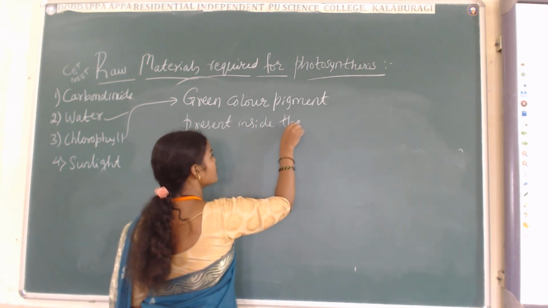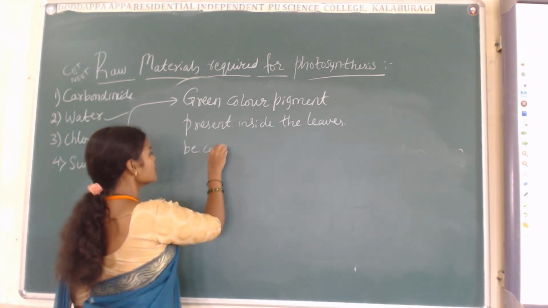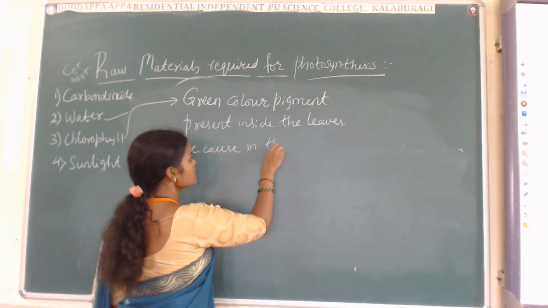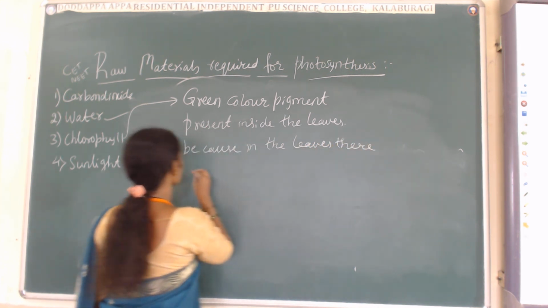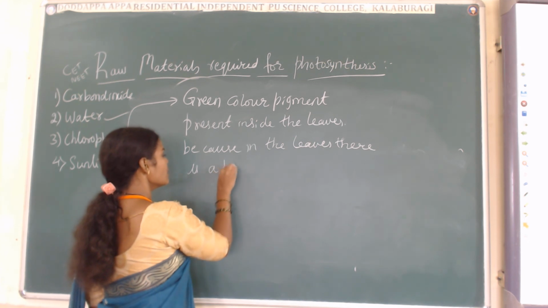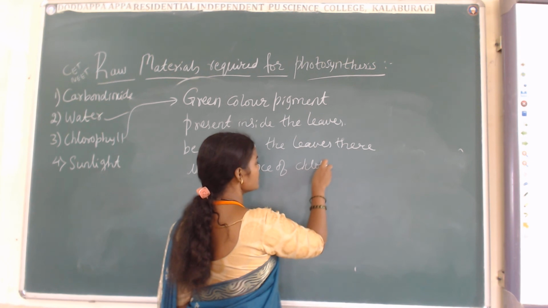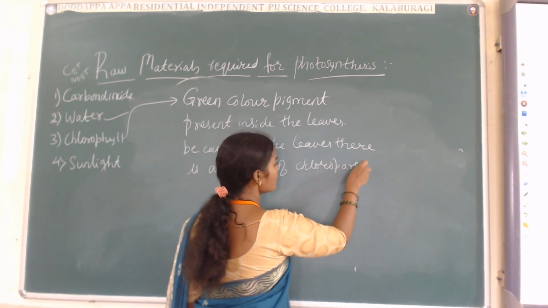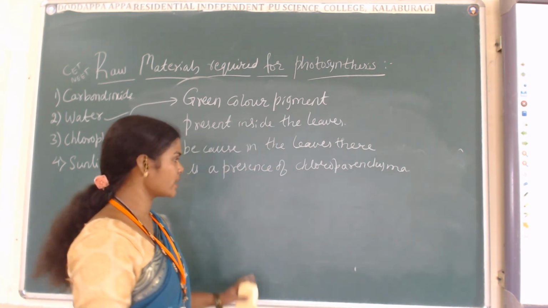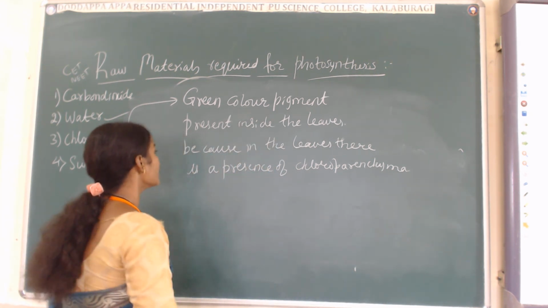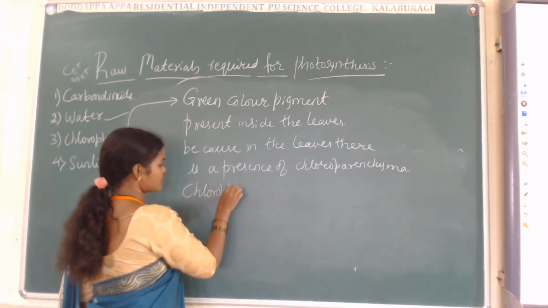Present inside the leaves, because in the leaves there is a presence of chloroparenchyma. When chloroplast is present inside the parenchyma, we call it chloroparenchyma. And this chlorophyll pigment is of 5 types.